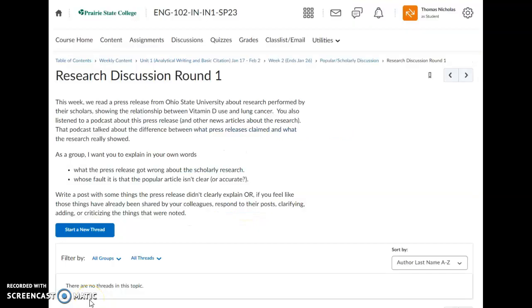So this week, we read a press release from Ohio State about research performed by their scholars showing the relationship between vitamin D use and lung cancer. You also listened to the podcast about this press release and what inaccuracies it had, actually. That podcast talked about the difference between what the press release claimed and what the research actually showed. And so as a group, I want you guys, in your own words, to be able to explain what the press release got wrong about the scholarly research and whose fault it is that the popular article isn't clear or accurate. Okay? Let's think about that.